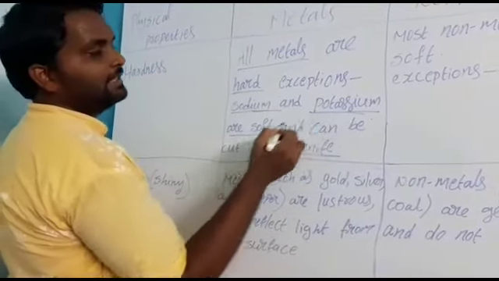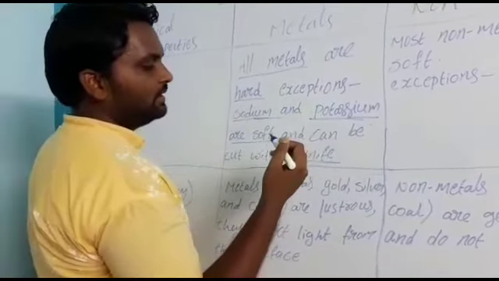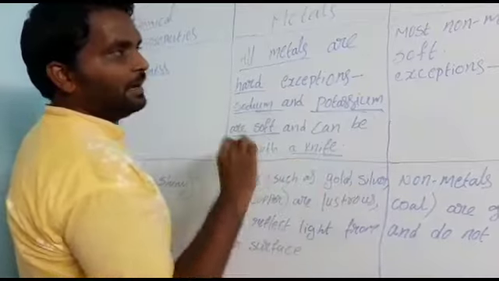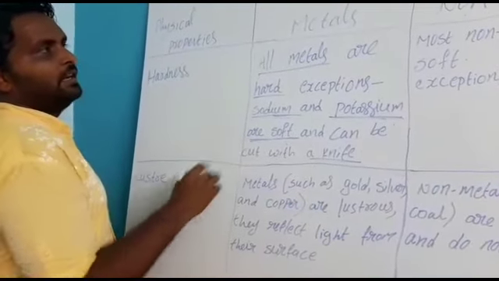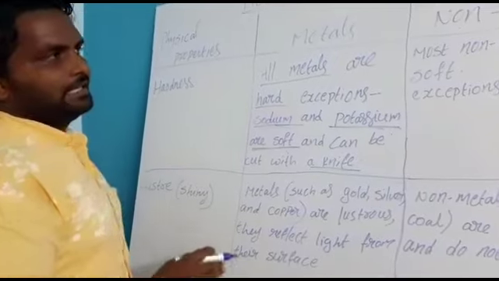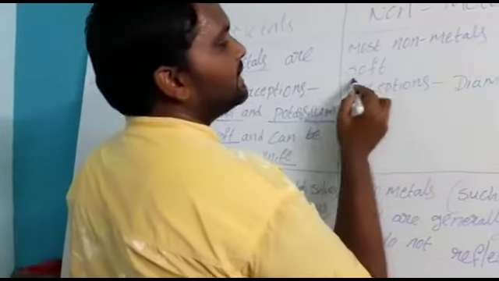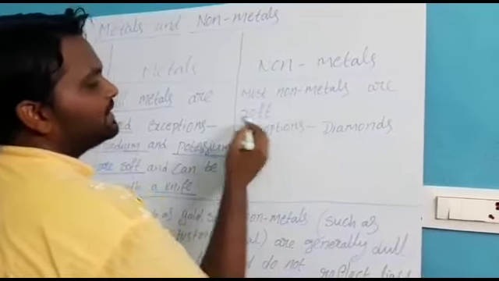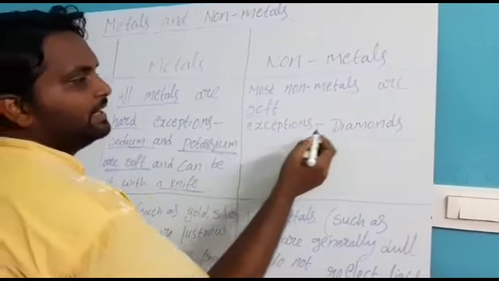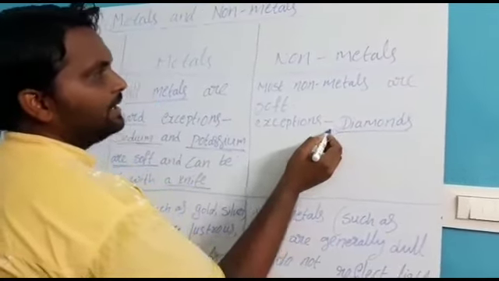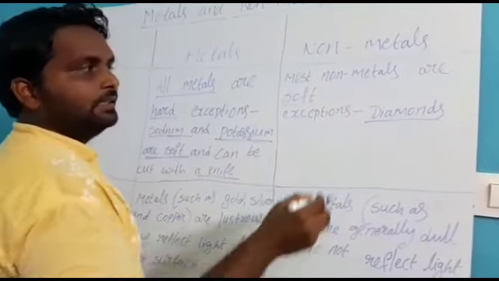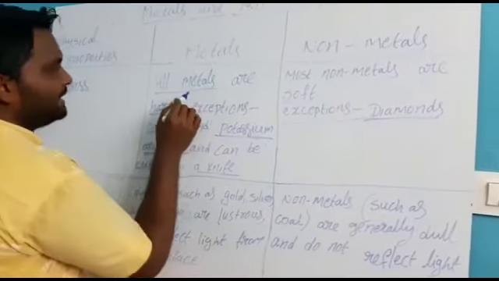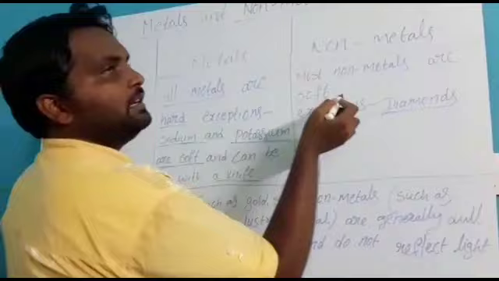This is a very important question in the examination. They will most often ask which metals we can cut easily with a knife. Sodium and potassium. These are metals, but they have a soft nature. But metals are generally maximum in hardness. And most non-metals are soft. But here also some exceptions are there. Diamond comes into non-metals, but diamond is very hard. So metals are hard and non-metals are soft.